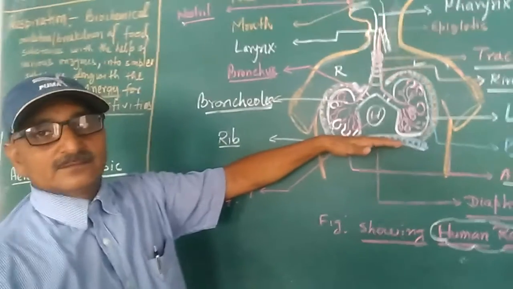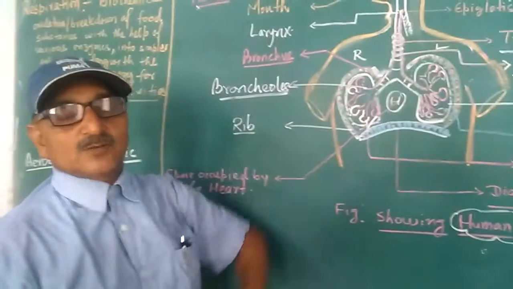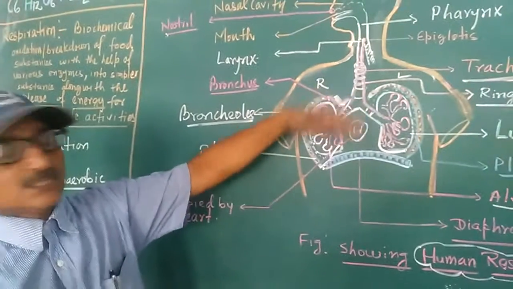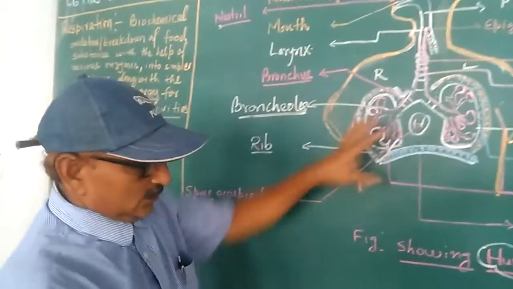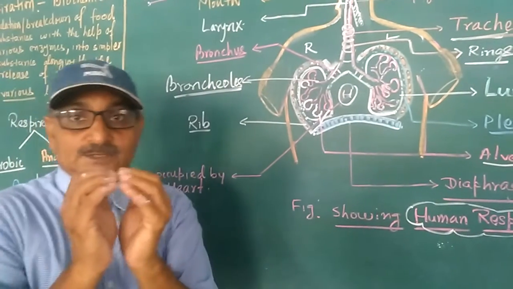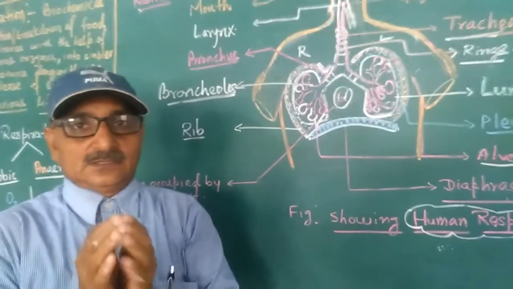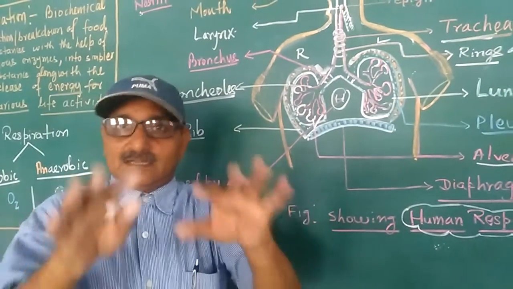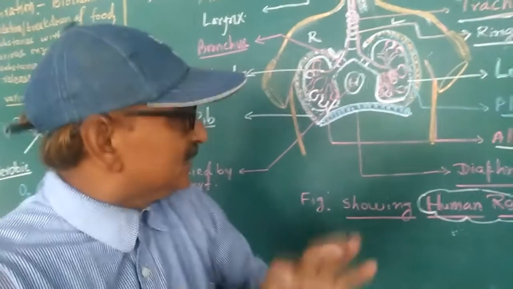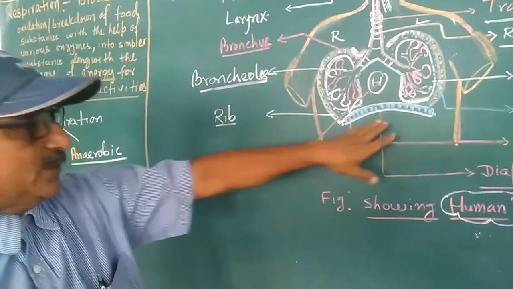Below this diaphragm are the visceral organs, like the small intestine, large intestine, liver, etc. And above that is the chest cavity. This diaphragm helps to expand and contract the lungs. I will discuss the breathing mechanism later as another topic. I will come to the next point, the difference between aerobic and anaerobic respiration.